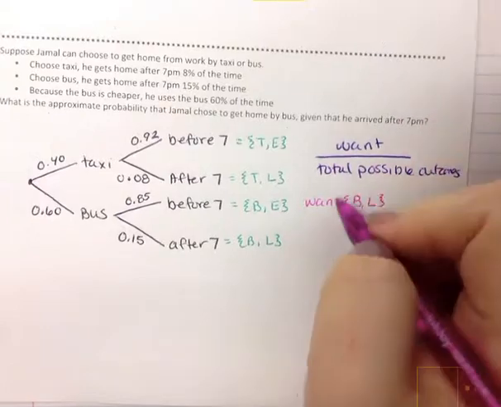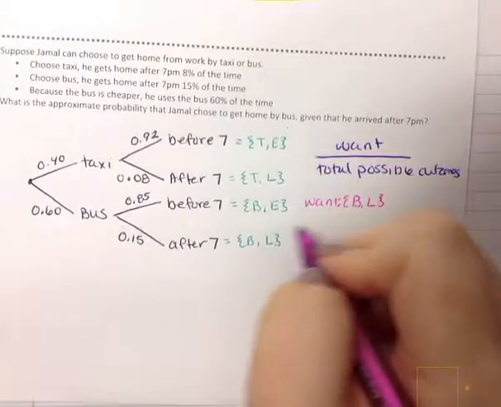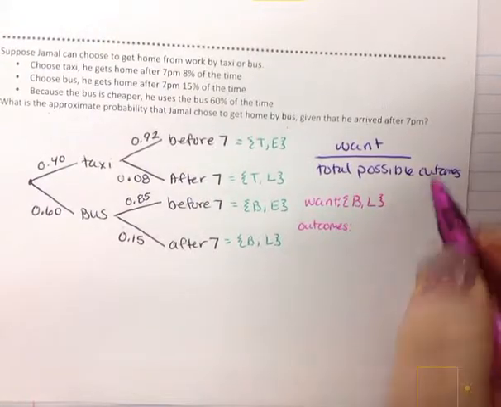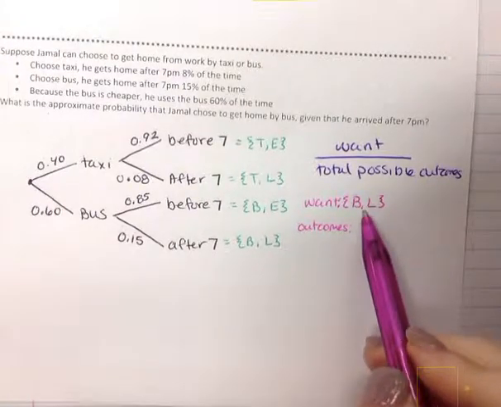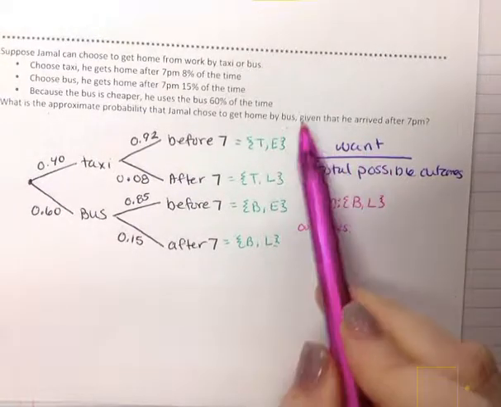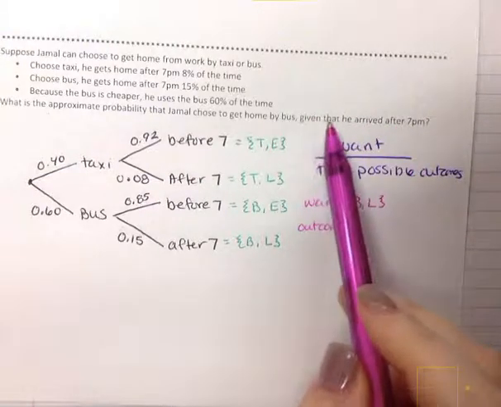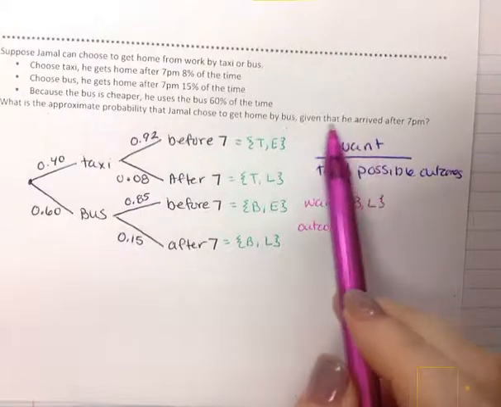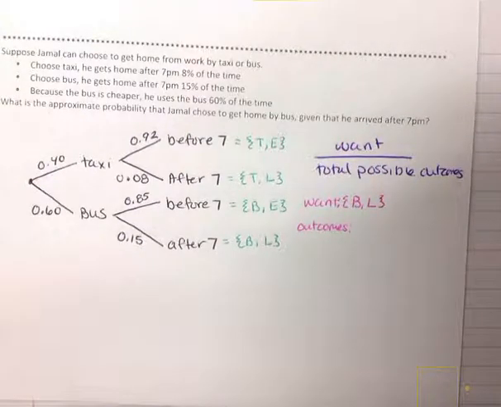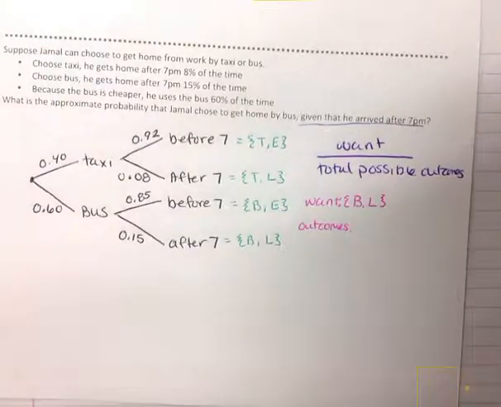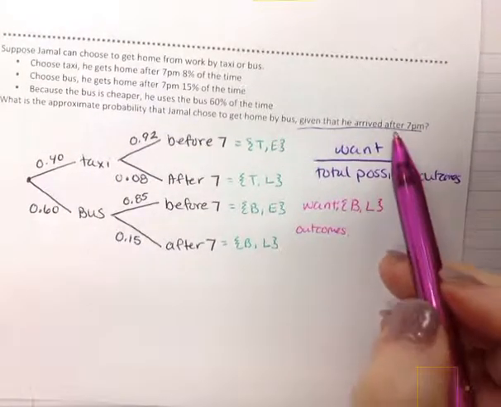Over the total possible outcomes. So all of the outcomes that could potentially happen, it says given that he gets home after 7 p.m. So we have to use that as saying this has to happen. He has to arrive home after 7 p.m. So what are all the ways that he can get home after 7 p.m.? What are all the ways he can be late?